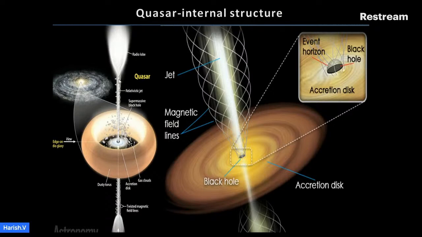At the end of each relativistic jet, there is a radio lobe. Radio lobes are formed when relativistic jets collide with intergalactic dust. Relativistic jets have twisted magnetic field lines.